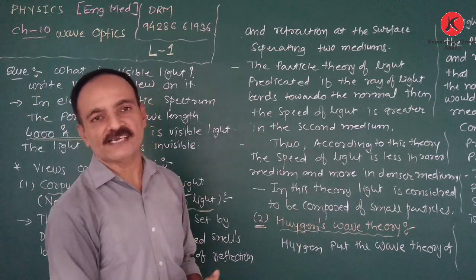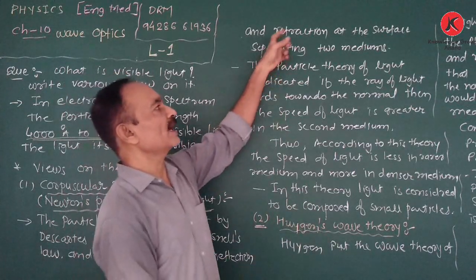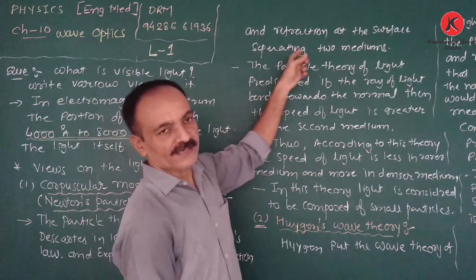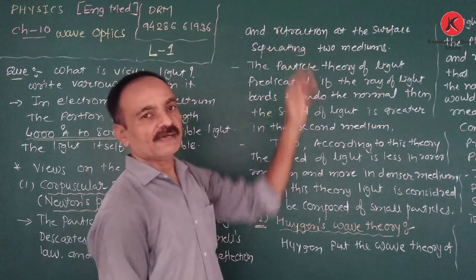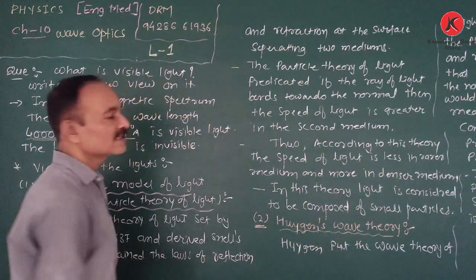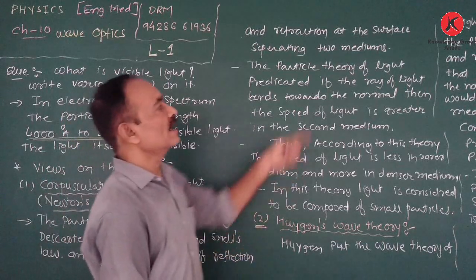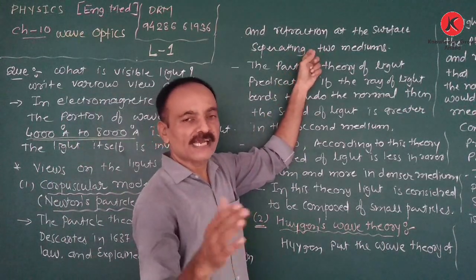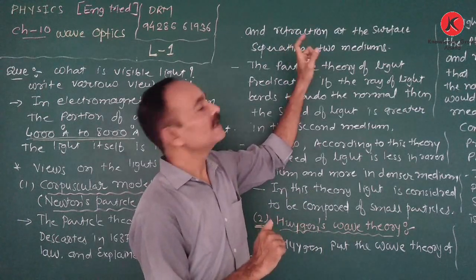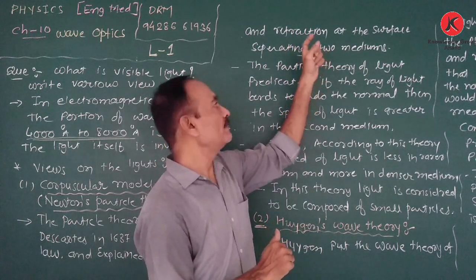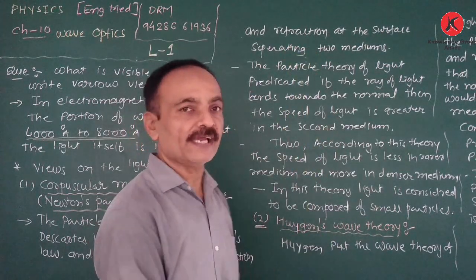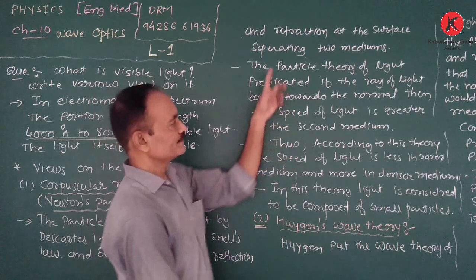Already we discussed in an earlier chapter the phenomena at the surface. We know that when a ray of light travels from one transparent medium to another, the direction of the incident light is changed at the surface separating the two media. The refracted light either bends towards the normal or away from the normal.